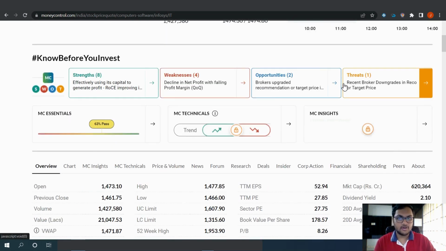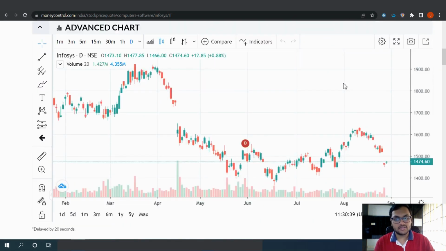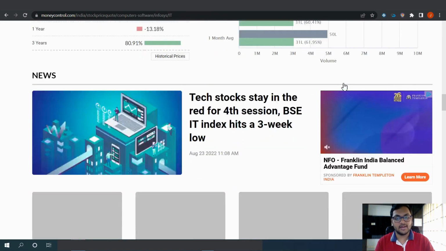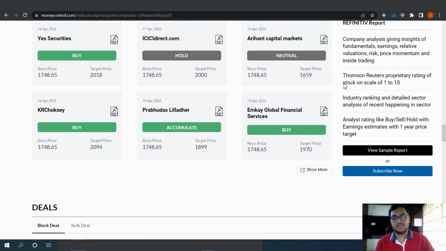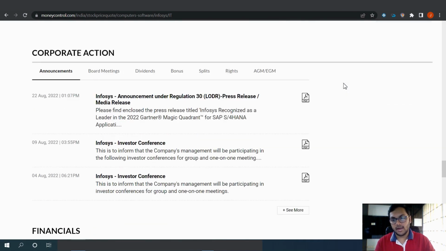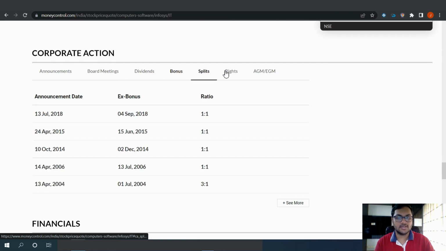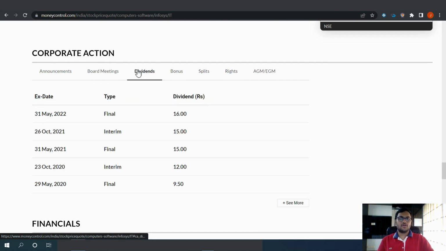So right now I have opened the share of Infosys, and this is the site which I have recommended to you, or I have told you about it many times before as well. So this is moneycontrol.com, and this is the section which we are going to discuss today, that is corporate actions. You can see over here dividends, bonus, splits, rights, all of this we are going to discuss.